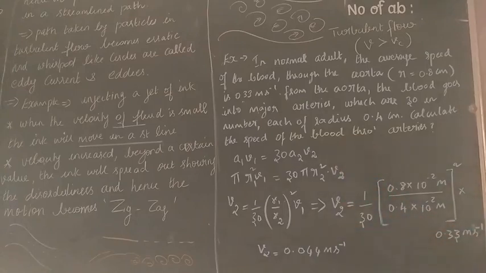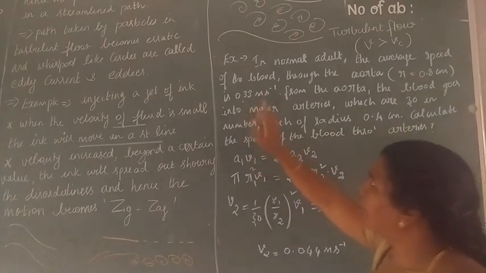See here, I am reading the question. In a normal adult, the average speed of the blood through the aorta, they have given the radius as 0.8 centimeter. When you are reading the questions, note that it is in centimeter form. What is the unit for distance? Meter. So you have to convert this centimeter into meter. And the speed is 0.33 meter per second.